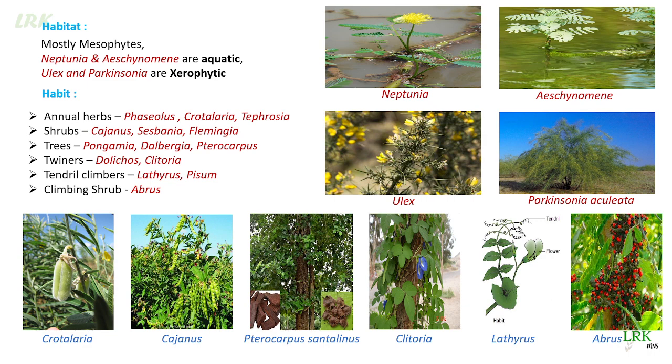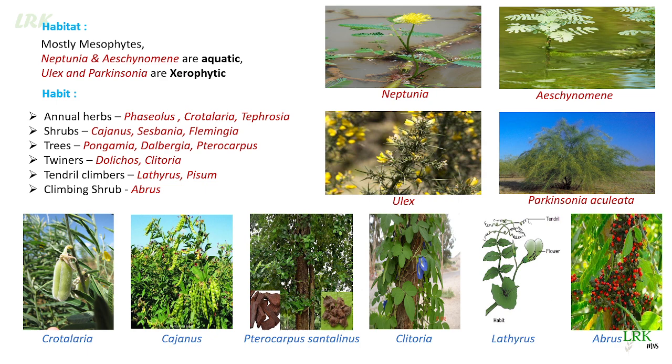When coming to habitat, these plants are mostly mesophytes. We already discussed in our earlier classes what mesophytes are. Mesophytes are the plants which grow in enough water and sunlight conditions. They do not like much wet or much dry conditions, they live in moderate conditions. So such plants are called mesophytes.